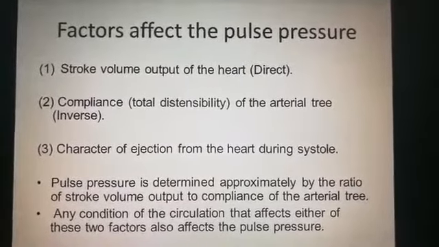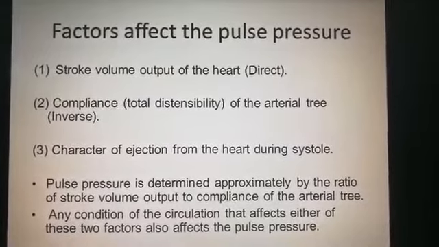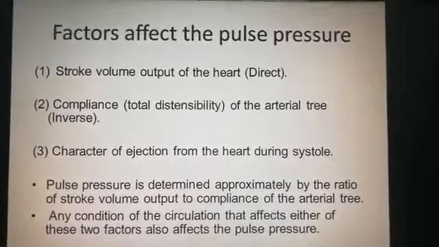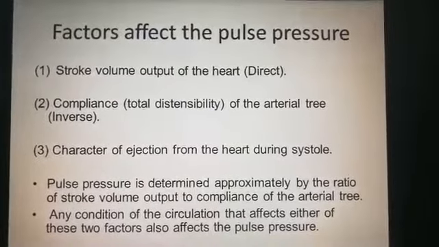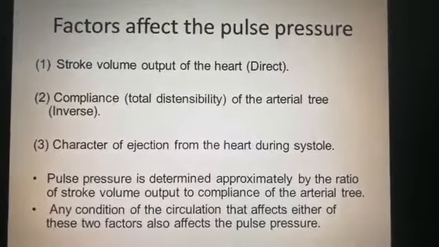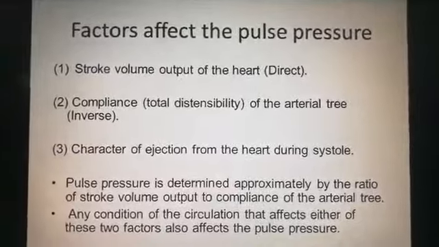Pulse pressure is determined approximately by the ratio of stroke volume output to compliance of the arterial tree. So both of these factors, stroke volume and compliance, affect the pulse pressure. Any condition of the circulation that affects either of these two factors also affects the pulse pressure. Very simple.